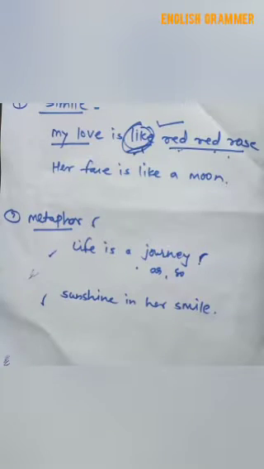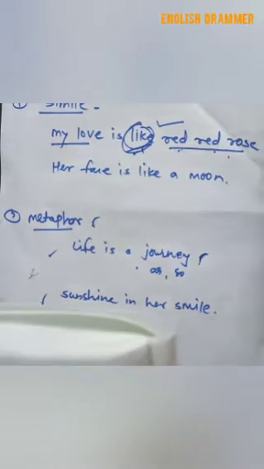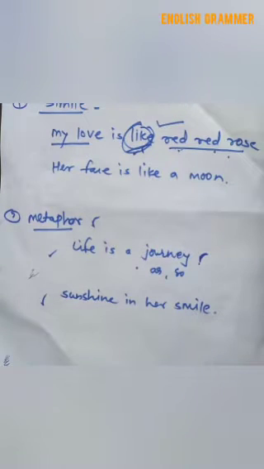Hi everyone. Today we are going to see the difference between simile and metaphor. Before this we must know the 5 categories of the figure of speech. The figure of speech may be divided into 5 sections. They are: first, based on resemblance or similarity; second, based on contrast and surprise; third, based on association or substitution; fourth, based on construction or arrangement of words; and last, based on sounds.